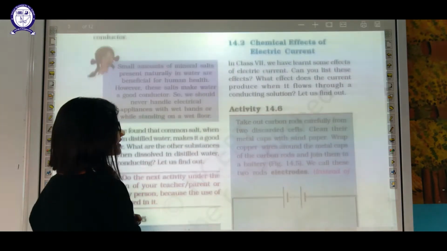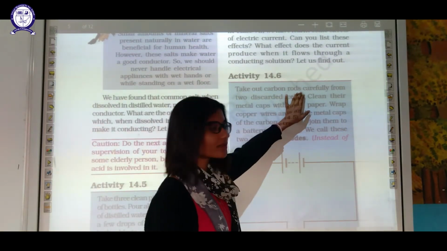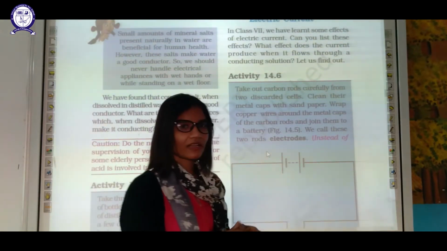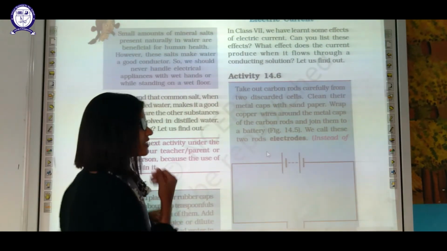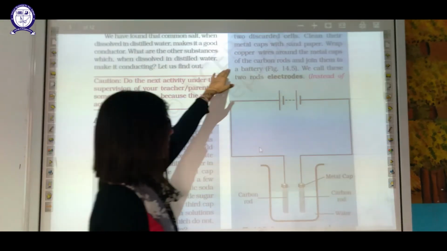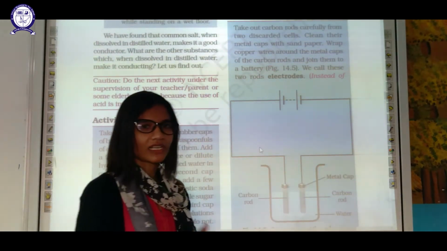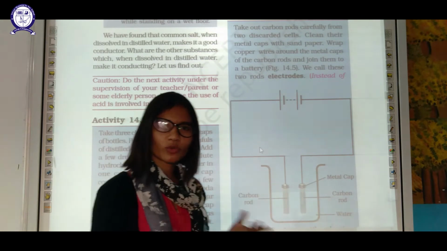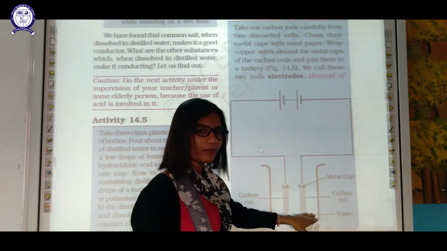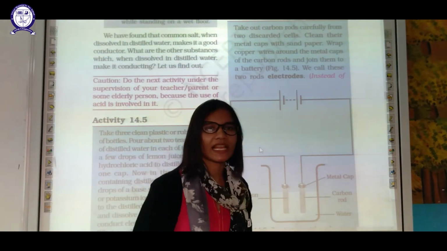For that, let's study this activity 14.6. In this, you have to take two carbon rods from the two discarded cells. Then clean their cap with the help of sandpaper. We always use sandpaper for cleaning purpose. Wrap copper wires around the metal caps of these two carbon rods. Wrap copper wire to make it conducting, right? And then dip in the solution of water, normal water. Then these carbon rods are known as electrodes.